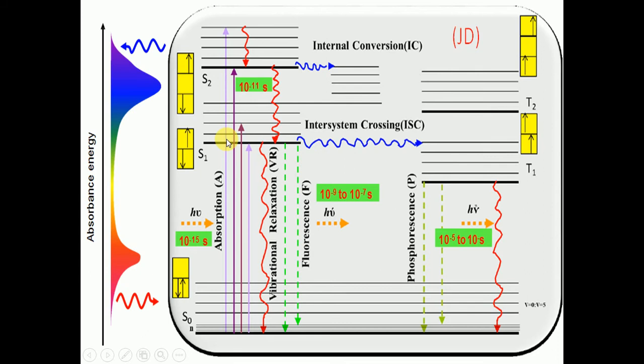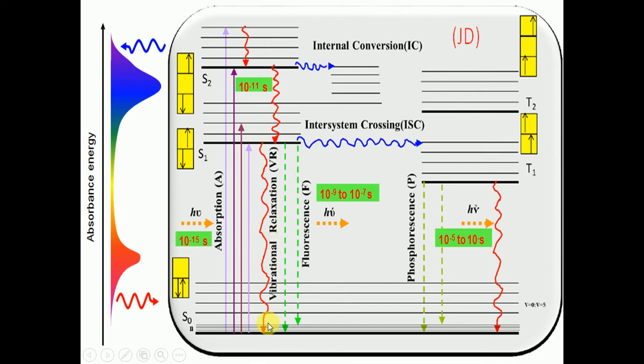Singlet excited state. So in the singlet excited state, if the energy is not sufficient to keep the molecule in the S1 state, the molecule will come back into the ground state, that is H0, which has been given by the green arrow. But if the absorbed molecule has greater energy, it will go to a higher excited state, which is called what? S2. And if it is sufficient, it will remain in the S2 state. If the energy is not sufficient to keep the molecule in the S2 state, it will come back into the S1 state, and then it will come back to the ground state.